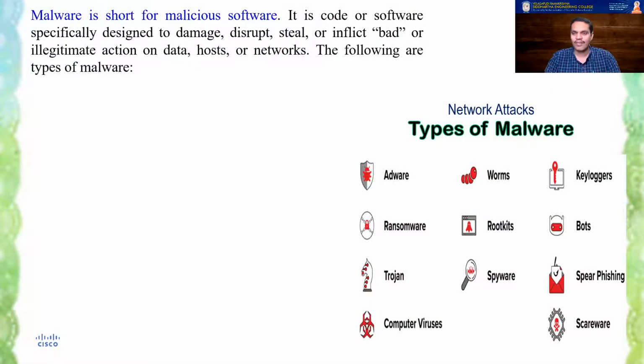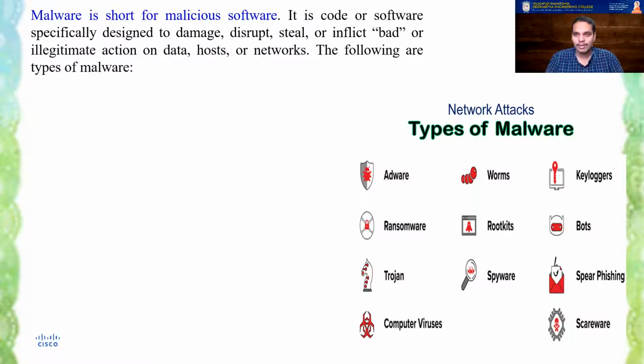So network attacks, what do you see? First and foremost, every one of you must have received an email saying that you won a lottery, or please click this following link, it is very urgent, or click this link and get £1,000 free or ₹1,000 free. Such emails generally contain something called malware. Malware is short for malicious software. These are codes or software specifically designed to damage, disrupt, steal, or inflict an illegitimate action on data, hosts, or networks.